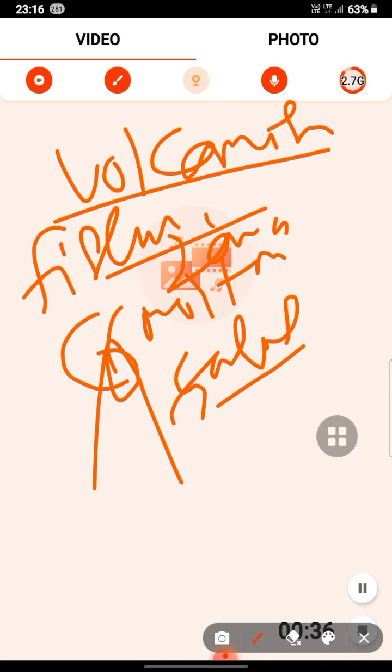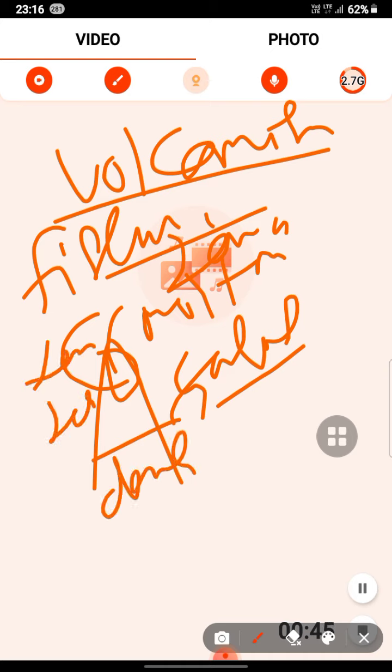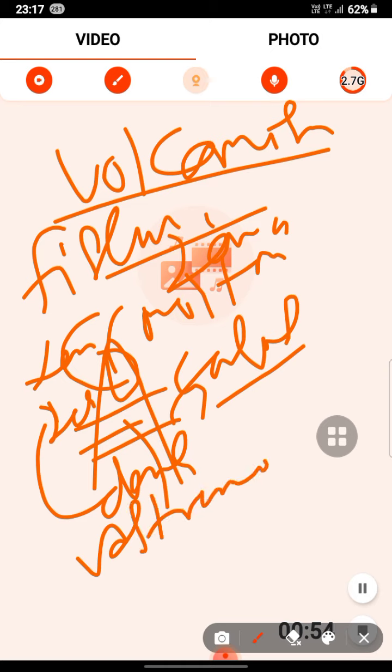Okay, so in the volcanic process, the less dense crust floats above the denser mantle. So this is the denser and this is the less dense. This will float around that, and the mantle contains a weaker zone called the asthenosphere, with molten rock material.